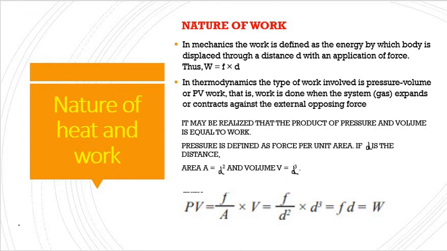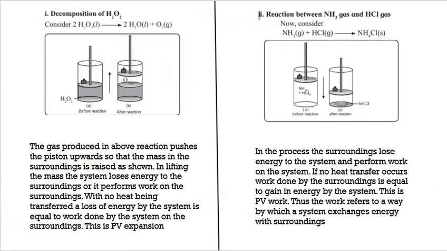Now, let's talk about some examples in thermodynamics. For example, decomposition of hydrogen peroxide. This is the compound, hydrogen peroxide. It is filled in this container and one weight is kept over the piston, and the volume is taken initially. Now what will happen?